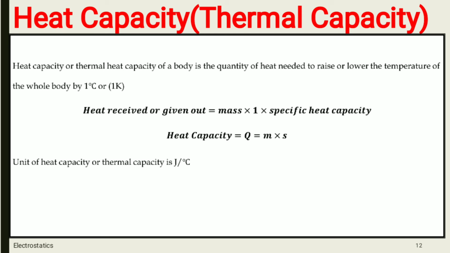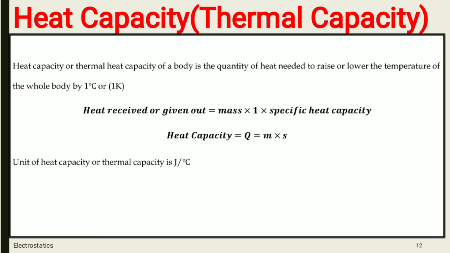So next point is heat capacity, or you can say thermal capacity. So what is meant by heat capacity or thermal capacity? That is the quantity of heat needed to raise or lower the temperature of the whole body by 1 degree Celsius or 1 Kelvin. So heat received or given out is equal to mass into change in temperature, which is 1 degree or 1 Kelvin, and specific heat capacity.